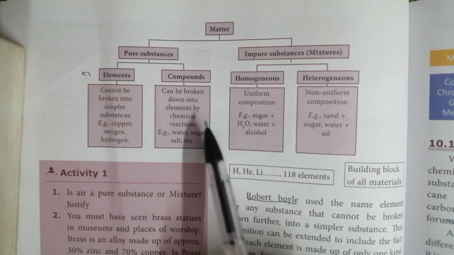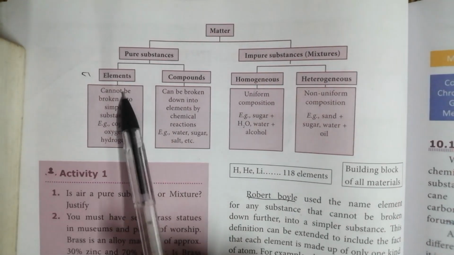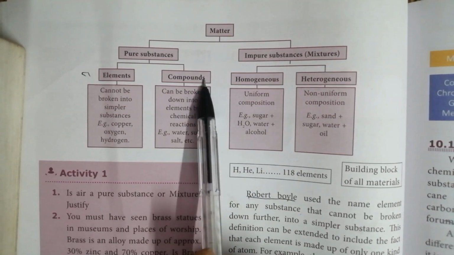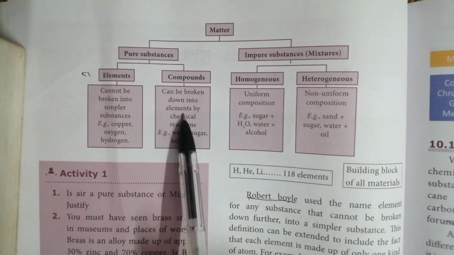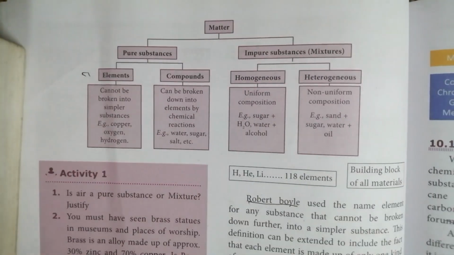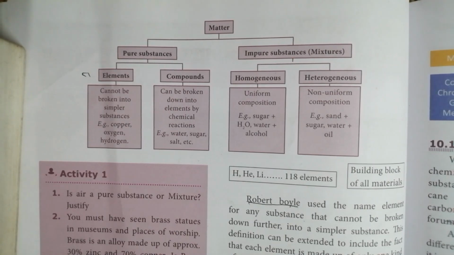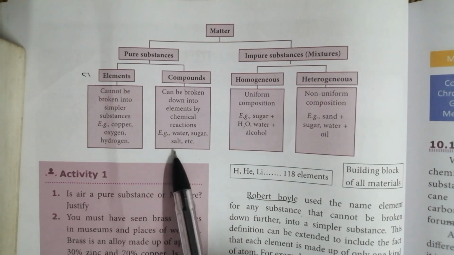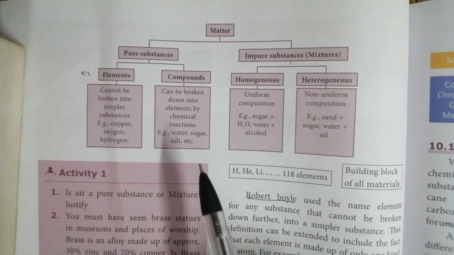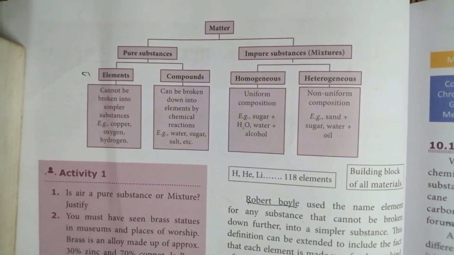Okay, and compounds. Compounds are just the opposite of these elements. Here the elements we studied cannot be broken, right? But compounds can be broken down into elements by chemical reaction. So using a chemical reaction, we can break the compounds. Okay, examples for compounds: water, sugar, salt, and sodium chloride, silver bromide, ammonium hydroxide. Lots of examples you can write.